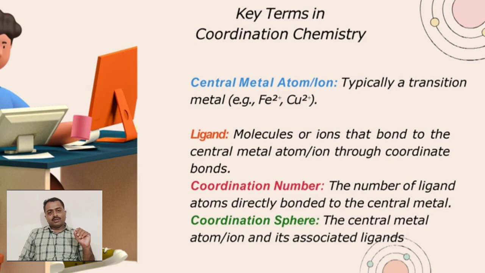Coordination number is another important term in coordination complexes. What is the coordination number? It is a simple term: how many ligand atoms are present in the coordination sphere? What is the coordination sphere? The coordination sphere is the central metal atom including the ligands and the total charge present on the central metal atom, shown along with the charge outside the square bracket. Now, this coordination number depends on the complex.